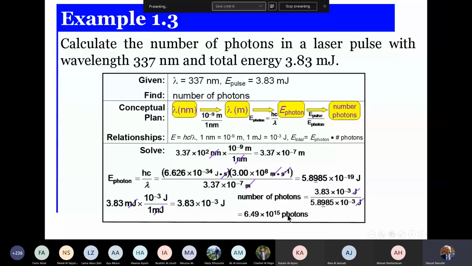What is the meaning of this value? If I have a radiation with total energy 3.83 megajoule, and the lambda of this radiation equals 337 nanometer, I can suppose that this energy is a flow of particles, and the number of particles is equal to 6.49 times 10 to the power 15 photons.